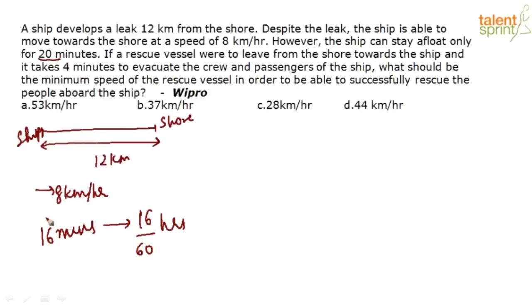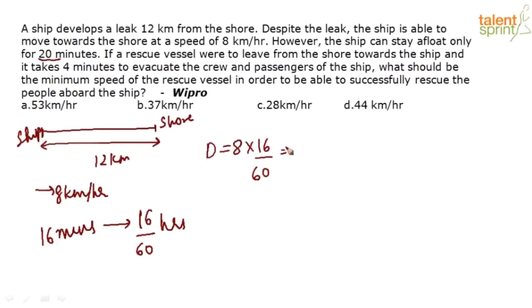So in 16 minutes, how much distance will this ship travel? The speed of the ship is 8 km per hour. So the distance travelled by the ship is equal to 8 into 16 by 60, that is distance is equal to speed into time. I am representing everything in terms of kilometers per hour here.